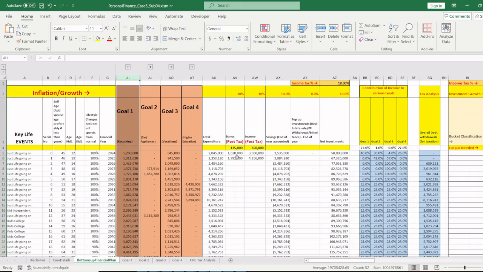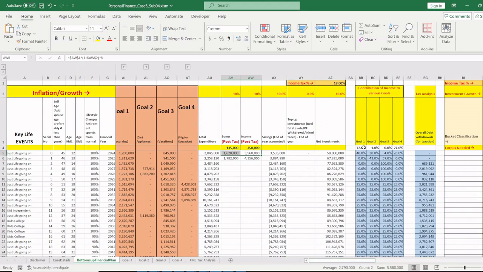But here I'm considering that you are chasing FIRE. That means you are feeding your salary into your FIRE corpus. Okay, so now this salary is distributed like this. For example, of the current corpus of 5.8 crores, 72% is allocated for goal 1, 27% is allocated for goal 4, 1% for goal 2, and 0% for goal 3. That is the allocation of the current corpus of 5.8 crores for these particular goals.